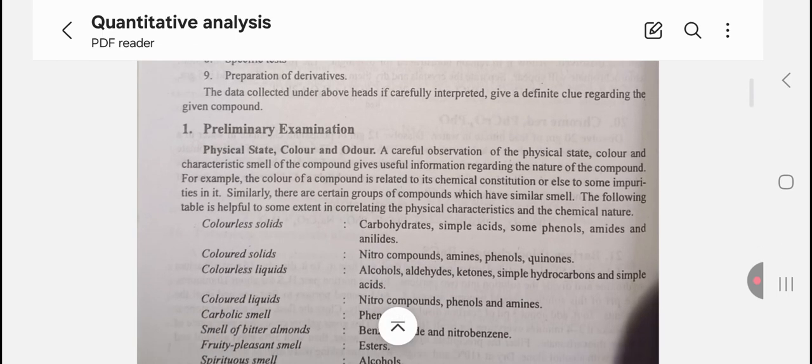First, preliminary examination. Physical state, color and odor. A careful observation of the physical state, color and characteristic smell of the compounds gives useful information regarding the nature of the compound. For example, the color of a compound is related to its chemical constitution or else to some impurities in it. Similarly, there are certain groups of compounds which have similar smell. The following table is helpful to some extent in correlating the physical characteristic and the chemical nature.